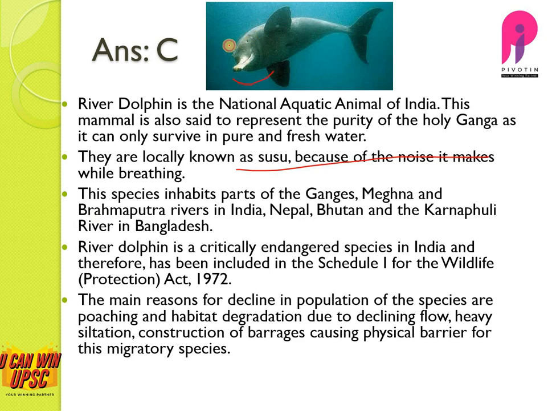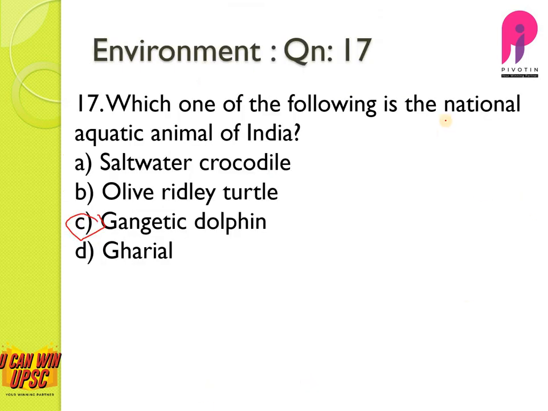And now the population of Susu dolphin is also in decline because of the pollution in Ganga. And most of the dolphins have lost their sight and they have become blind. This is the pathetic condition of the national aquatic animal of India.